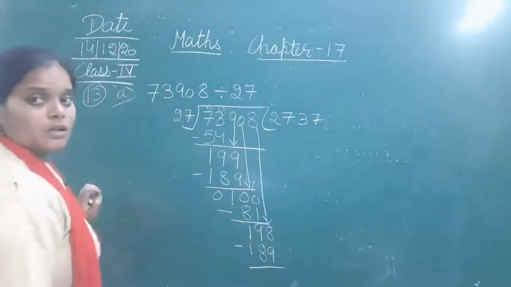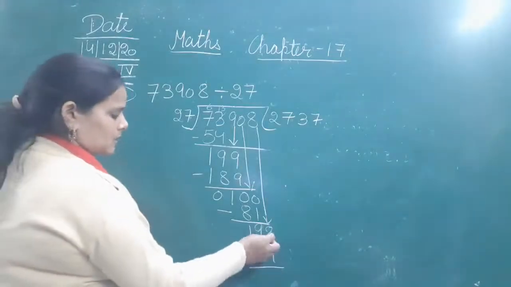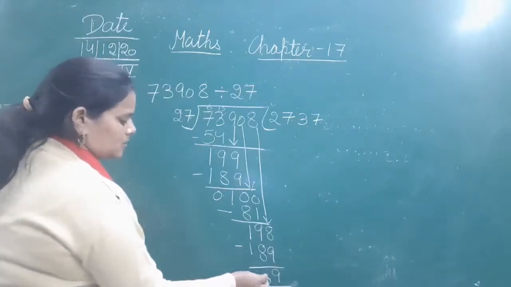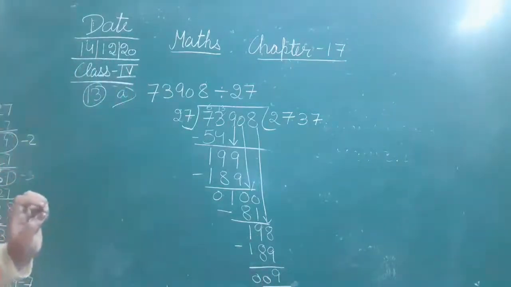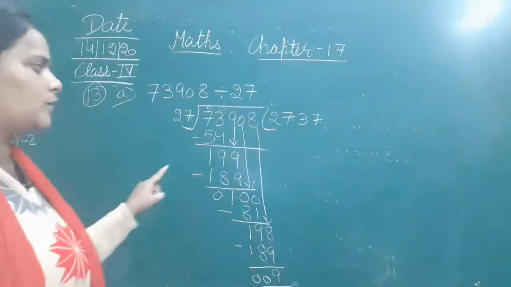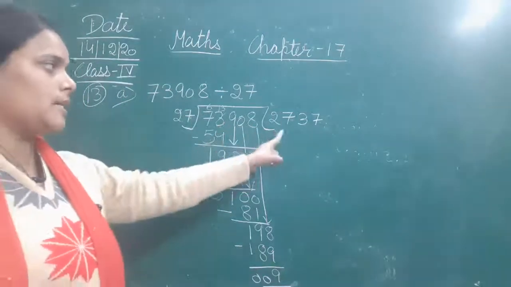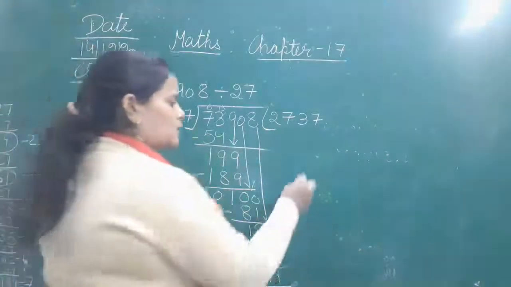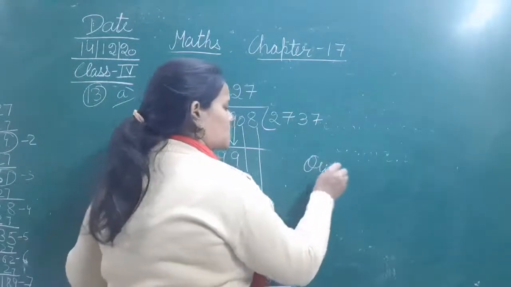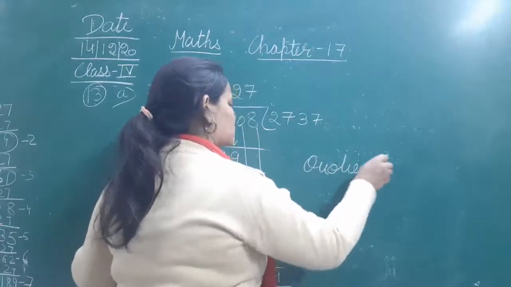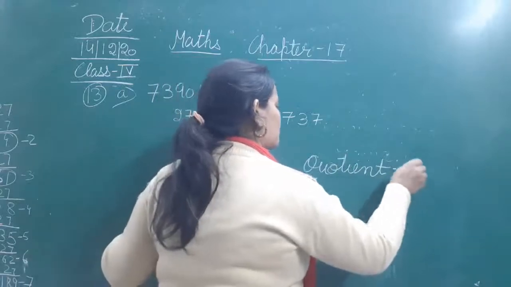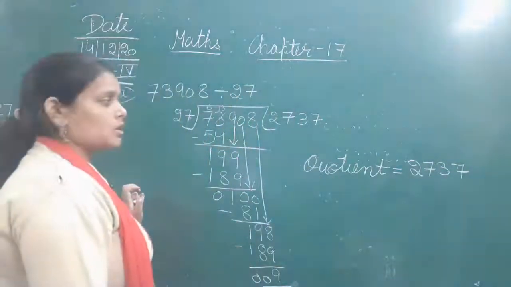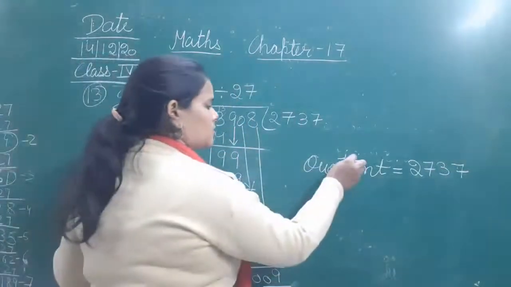Now bring down the last digit, that is 8. Again 27 sevens are 189. 198 minus 189 is 9. So that means the answer that you got after doing the division is 2737 and the remainder is 9. You have to mention it separately as well: quotient is equal to 2737, and remainder